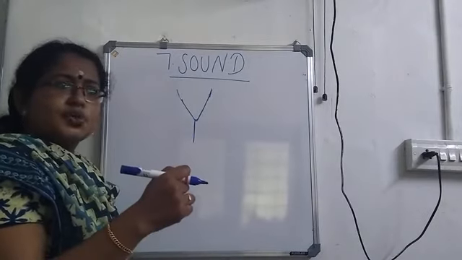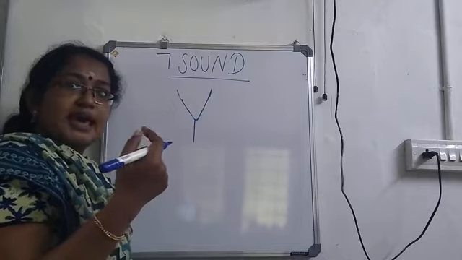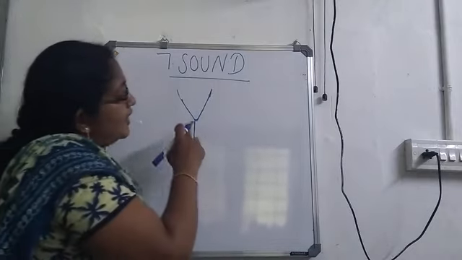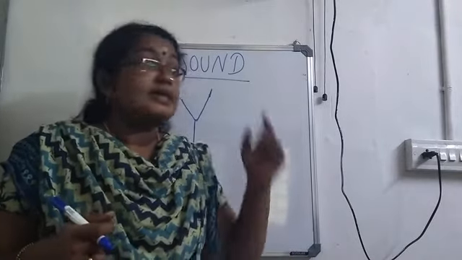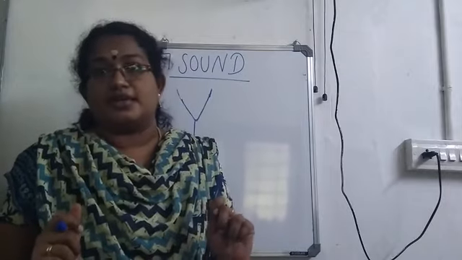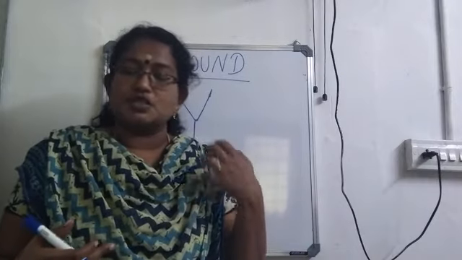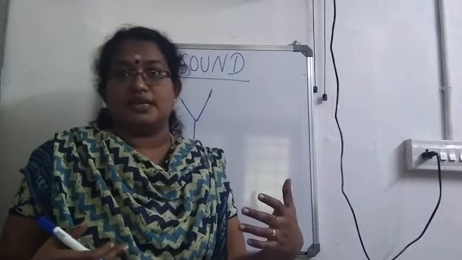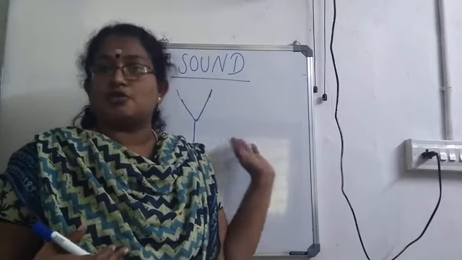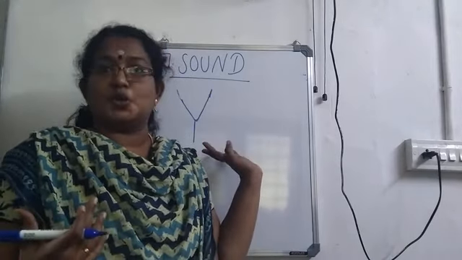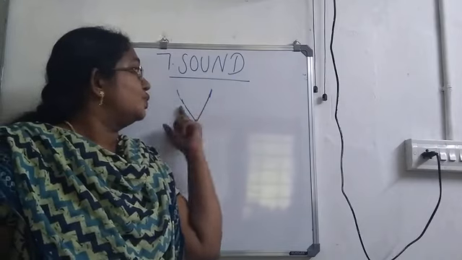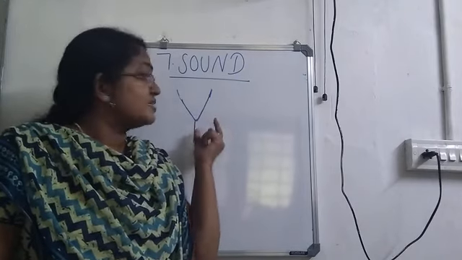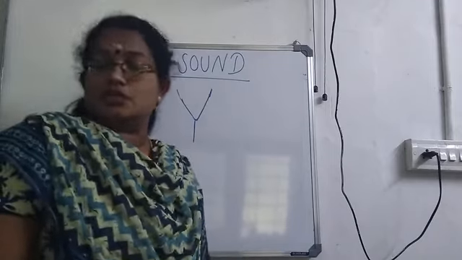When you hit this tuning fork on a rubber hammer, the prongs of the tuning fork will vibrate, and as a result, sound will be produced. In the case of a tuning fork, the sound produced is very little, so it's not much audible to us. If I were in the school, I could have shown you this, but now there is no other way to show a tuning fork. What you have to remember is that it is made up of metal. It consists of two arms called prongs, and this part is called the stem of the tuning fork.